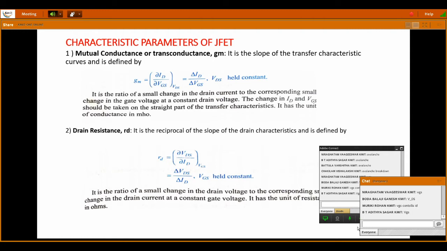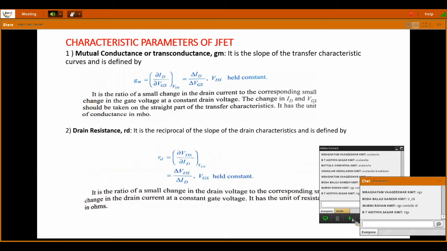The next parameter is drain resistance, rd. It is the reciprocal of the slope of the drain characteristics and is defined by rd equals partial VDS by partial ID at VGS constant.